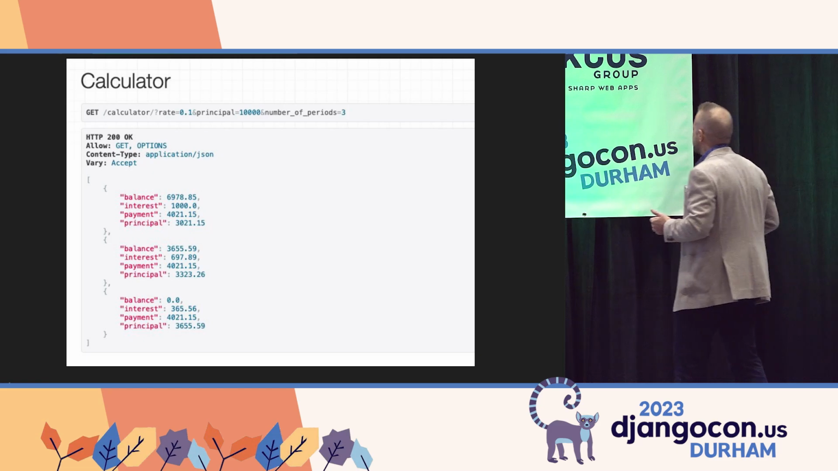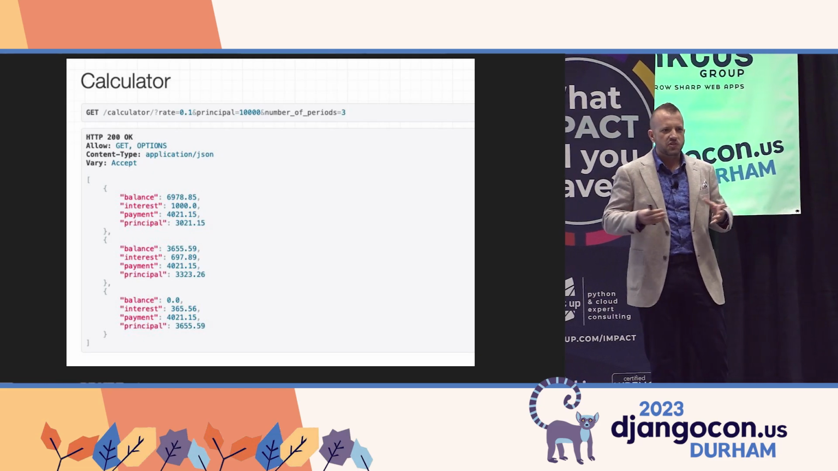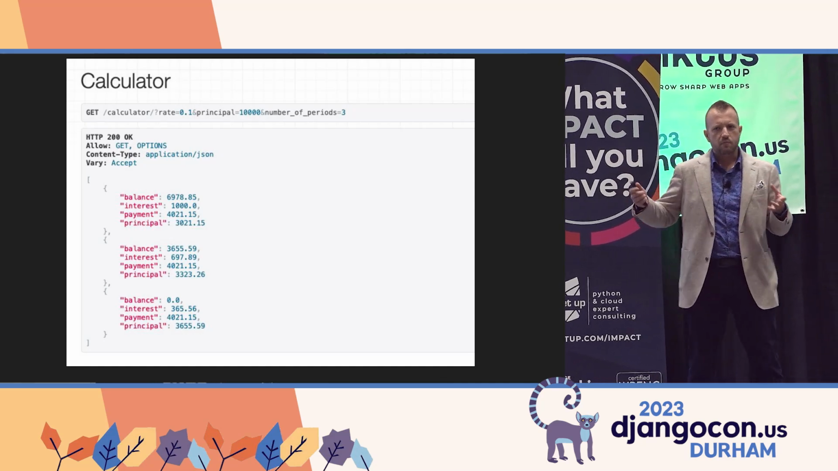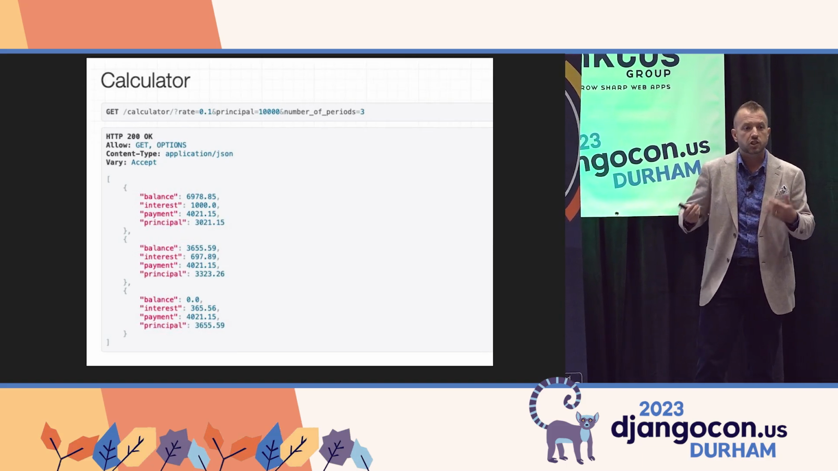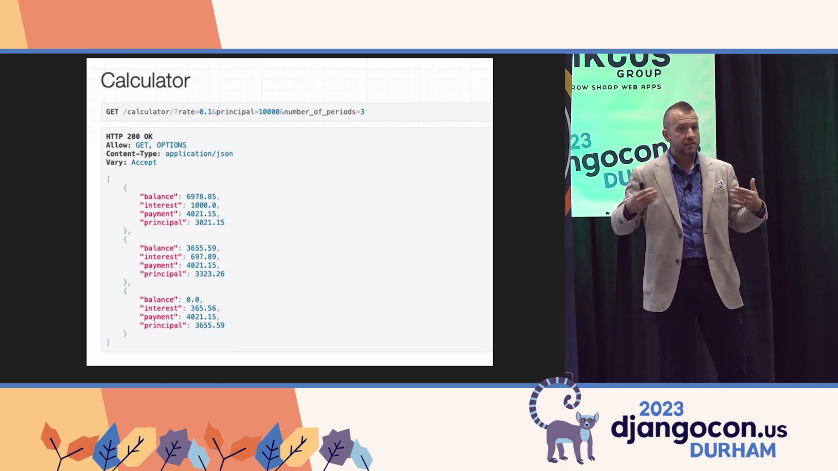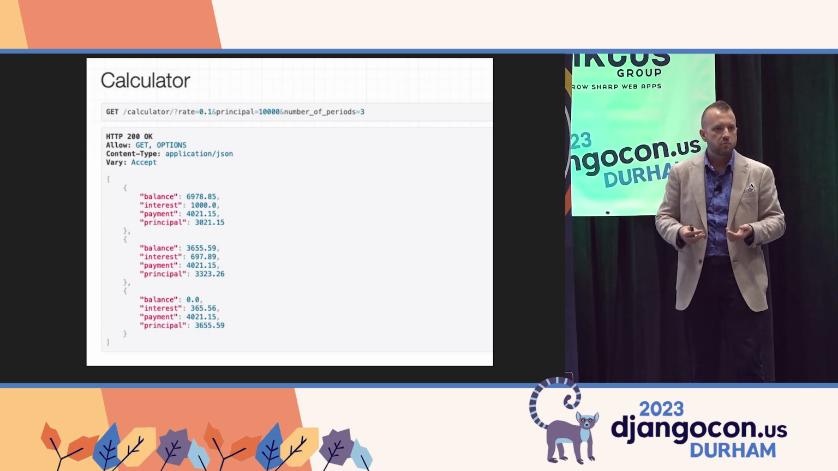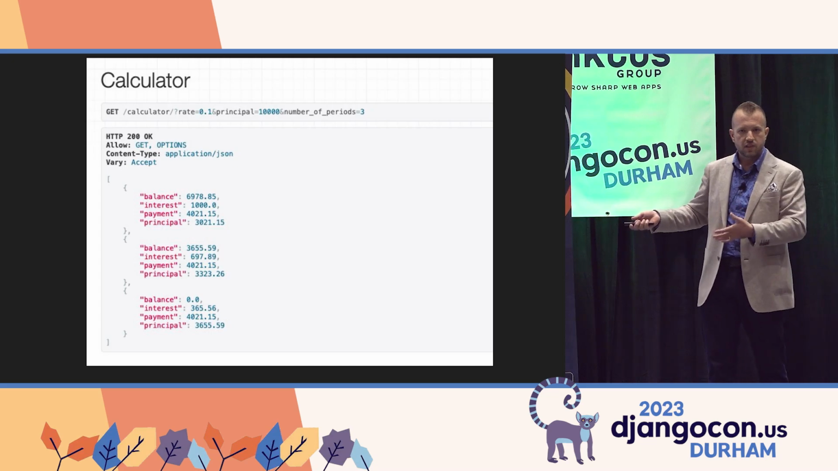So I prepared this sample project today, which kind of recreates the scenario I found myself in back in the day. And the first example I'm going to show you is this REST API, which exposes our amortization schedule calculator. It's at the path /calculator. It takes three inputs, our principal amount, the interest rate, and the number of periods, and it gives us our schedule.